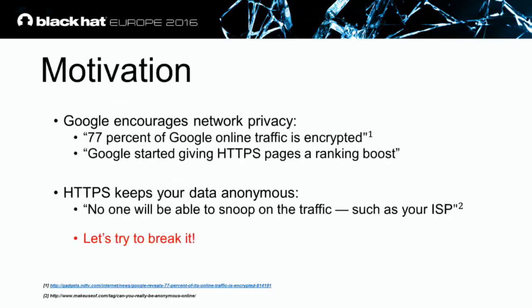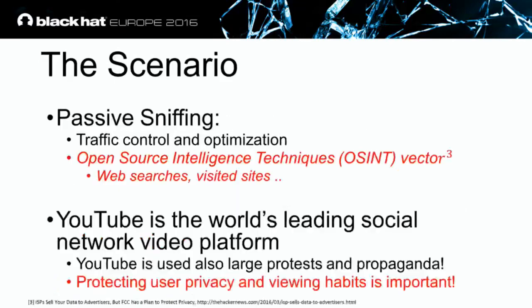So the motivation is pretty clear. Google encourages network privacy. It is reported that 70% of Google online traffic is encrypted. Google encourages others to do so by giving a ranking boost in their search engines. Now, a well-known fact is that HTTPS keeps your data anonymous. This means that the internet service providers, your ISP, can't snoop your traffic. Let's try to break it.